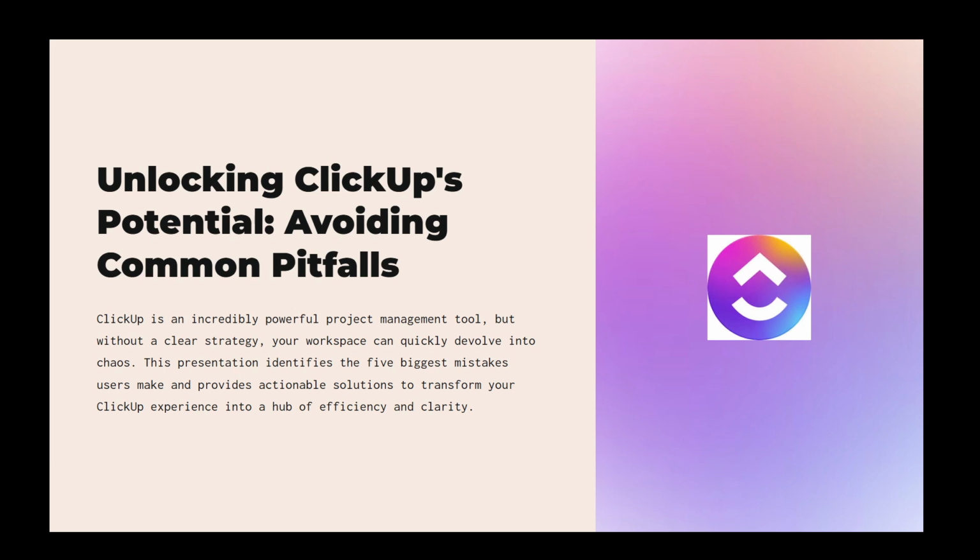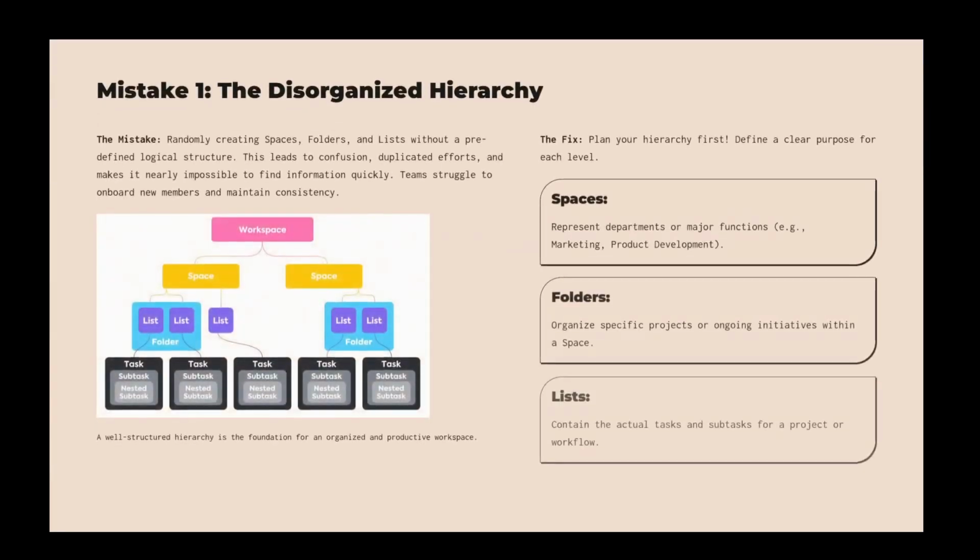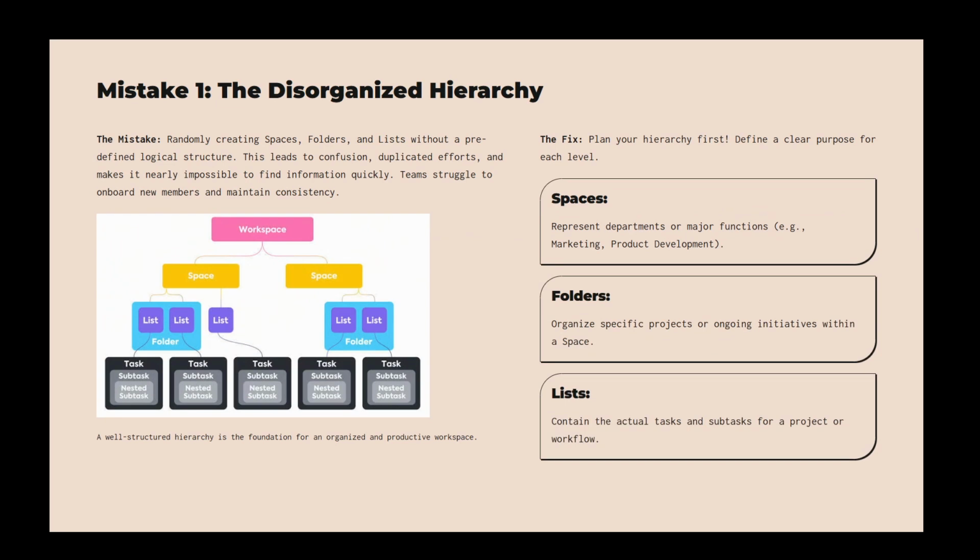A common mistake is to randomly create folders and lists without any plan in place. This often leads to chaos, making it difficult for your team to find what they need. The solution is to plan your hierarchy before diving in.